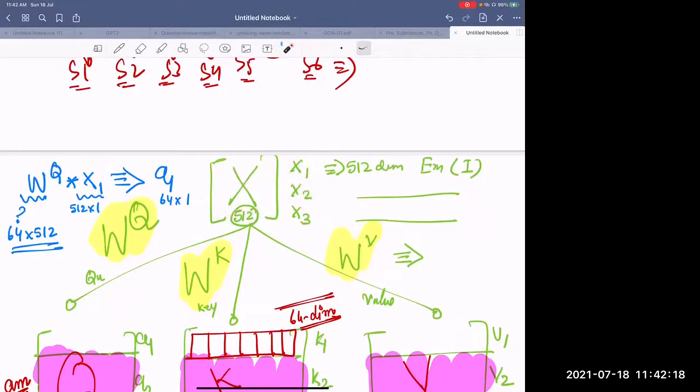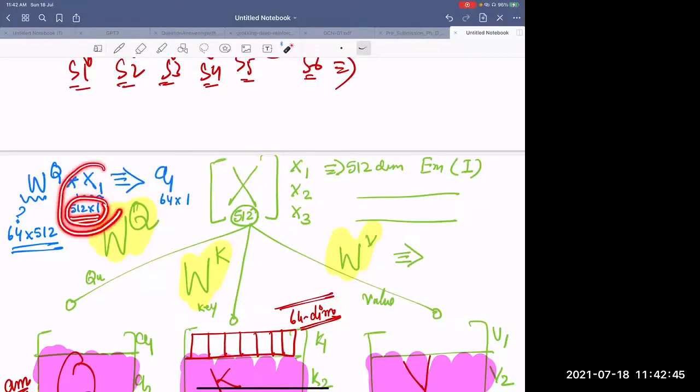Now I'm learning a matrix, WQ. When this matrix is multiplied with the first word's embedding, that is X1, what do you get? The corresponding query of that word. Is that okay? Forget about dimension. Now the dimension is 512 cross 1.